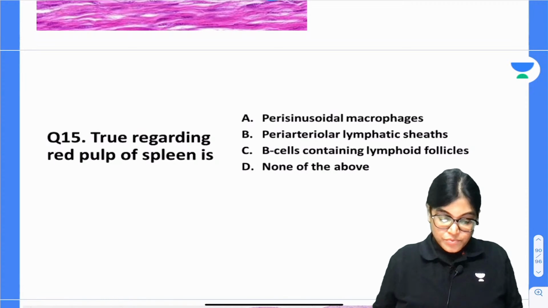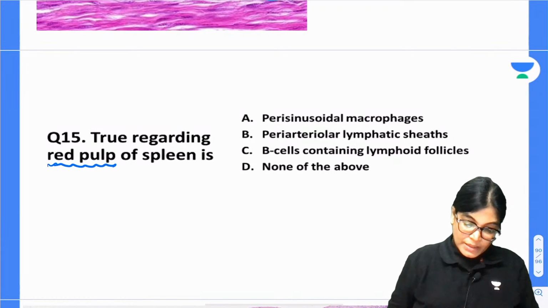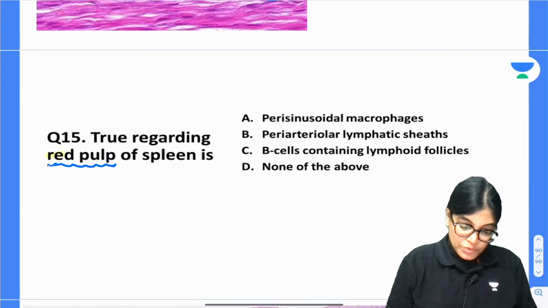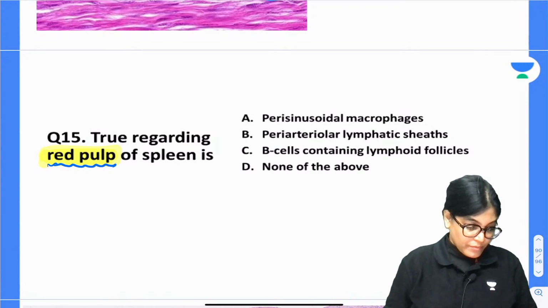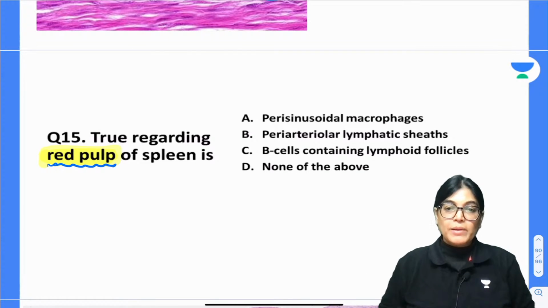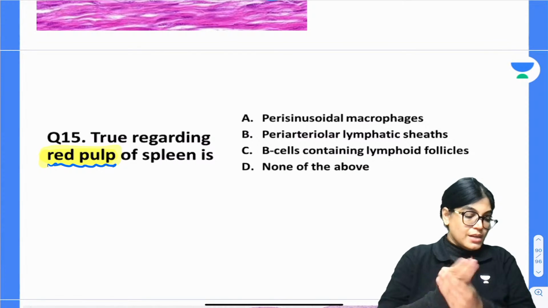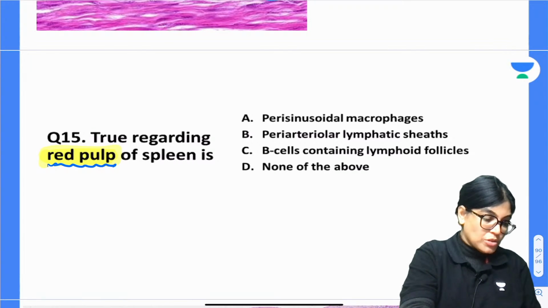I got an answer from red pulp. So the hint is that here you have to tell the content of red pulp. You have to focus on this topic, red pulp of the spleen. Which of the following structures is in the red pulp of the spleen? Imtiaz is telling A, Ashwani is telling C. Mixed bundle of answers are coming up. Few seconds more. I got an answer from Pal also, C. What about others?